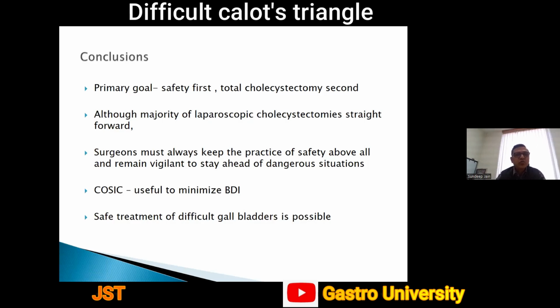And in conclusion, the primary goal for us should be safety first and total cholecystectomy second. Although the majority of laparoscopic cholecystectomies are straightforward, we as surgeons must always keep the practice of safety above all and remain vigilant to stay ahead of dangerous situations. Please don't be fearful of the situation where you have to tell the patients and their attendants that you could not do the surgery and you have converted that planned surgery into a staged procedure.